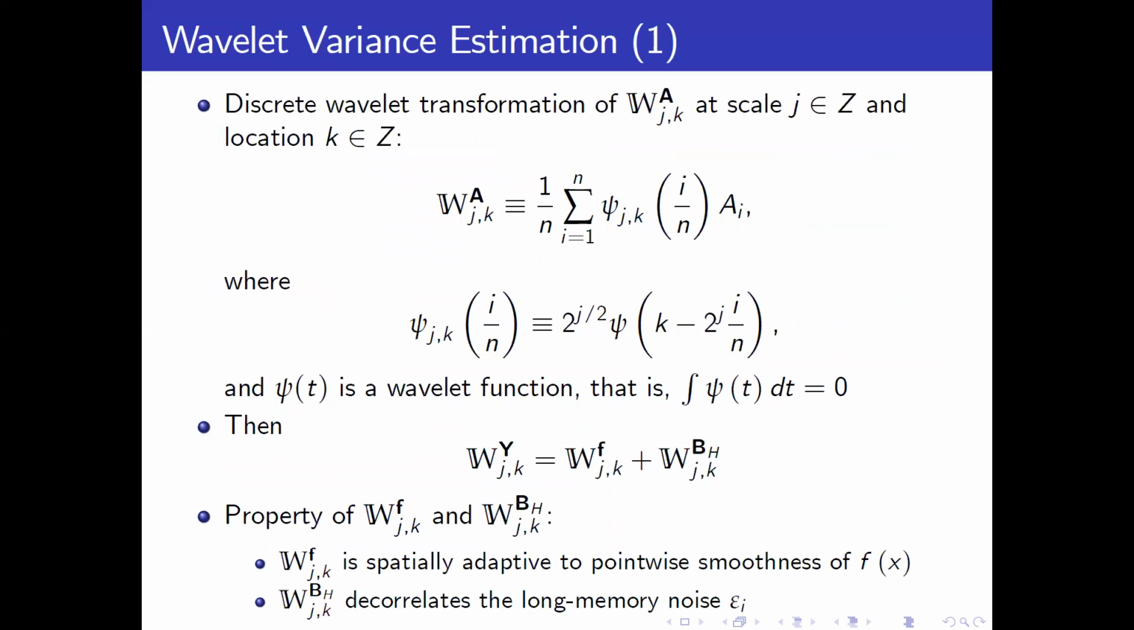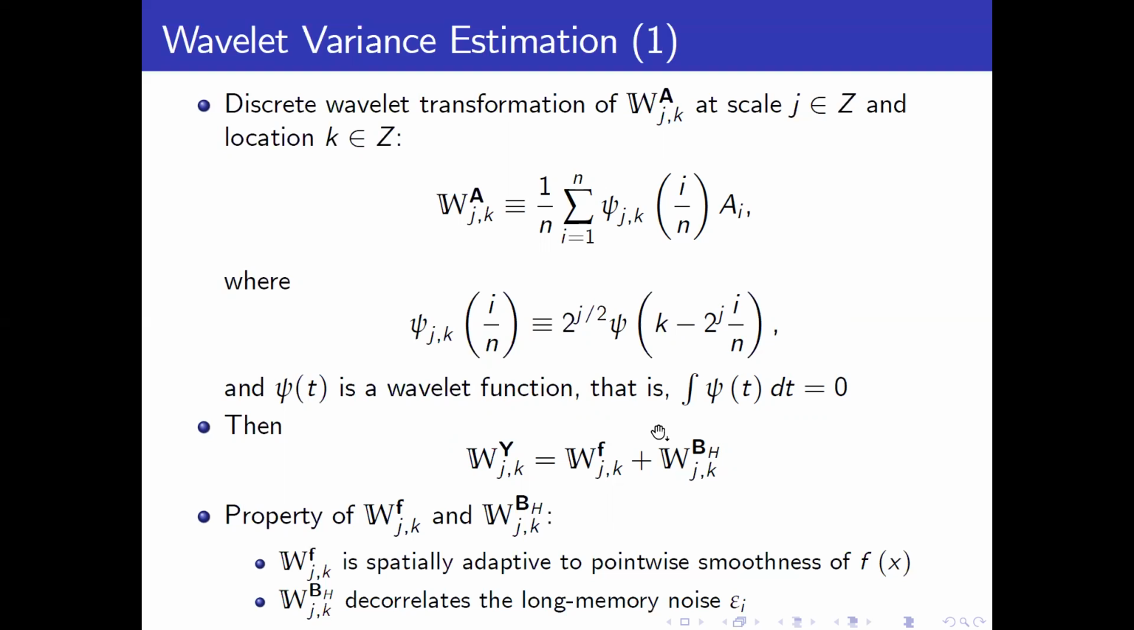Let's look at how we propose the wavelet variance estimation. Here we use the discrete wavelet transformation. Psi is the wavelet function, and a_i is a component for which we can compute the discrete wavelet transformation. A here can be Y, can be f, and can be the noise. The wavelet function integrates to 0, compared to a kernel, which integrates to 1.